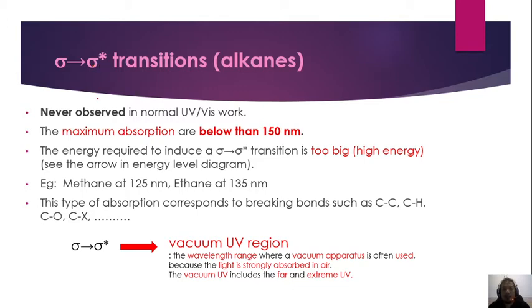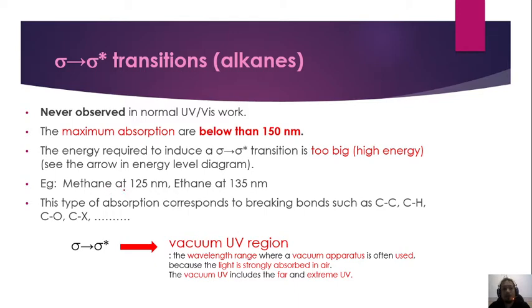So, tak boleh berlaku lah untuk UV visible. The maximum absorption are below than 150 nanometer. The energy required to induce sigma to sigma antibonding transition is too big. High energy required. So, bila high energy required, proses ni tak boleh nak berlaku lah.